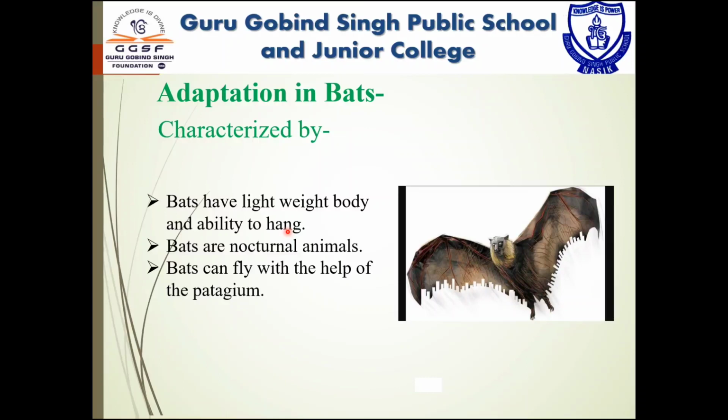Bats are nocturnal animals. Nocturnal animal means animals which are active at night. They normally sleep during the day in shelters such as caves or empty buildings. This behavioral adaptation enables them to hide from predators.